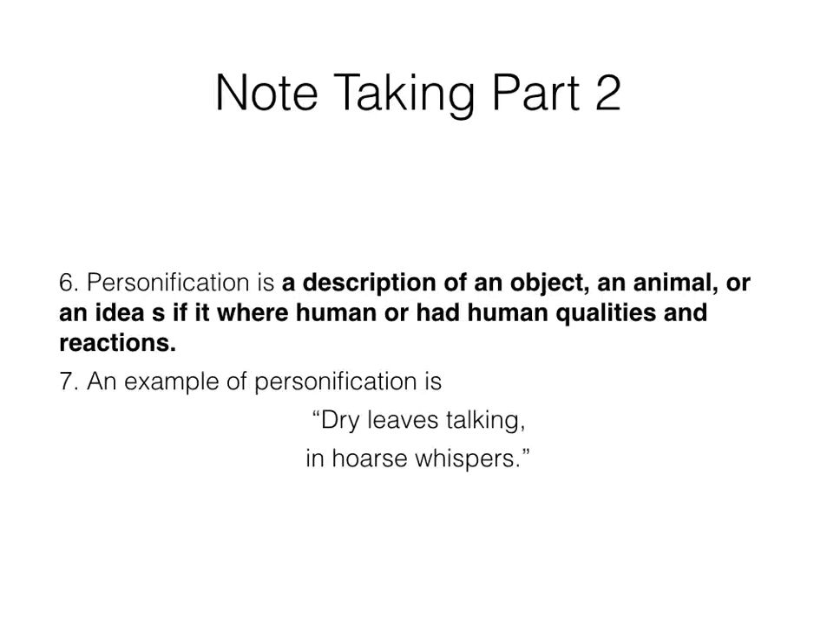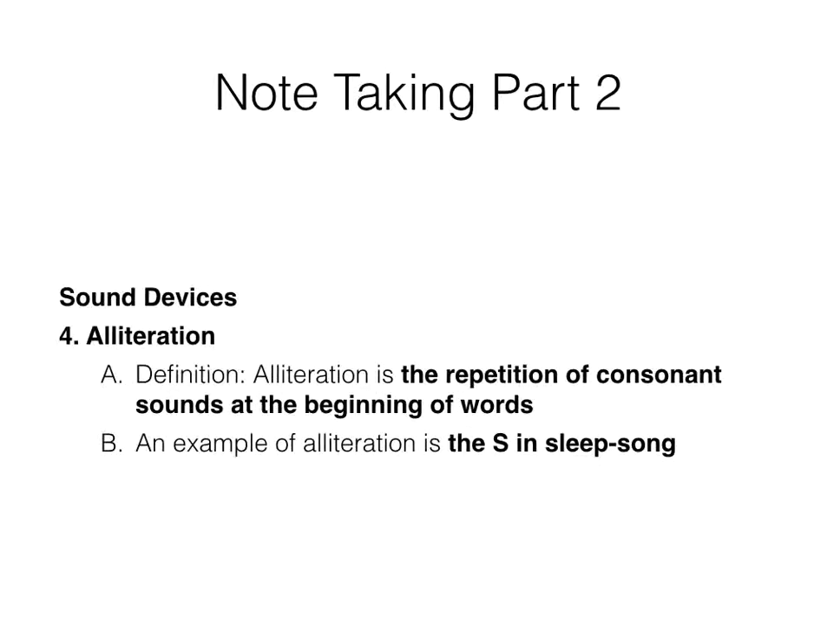Next, we have personification, which is a description of an object, an animal, or an idea as if it were human or had human qualities and reactions. So: dry leaves talking and hoarse whispers. So giving the leaves a voice, a human quality, even though it is not human. And then once again, alliteration, which is the repetition, which we've already spoken about.